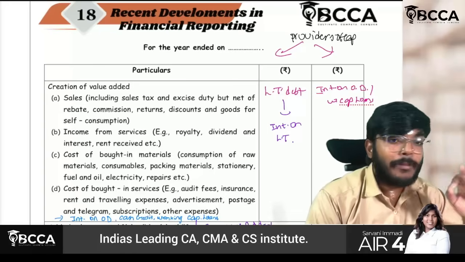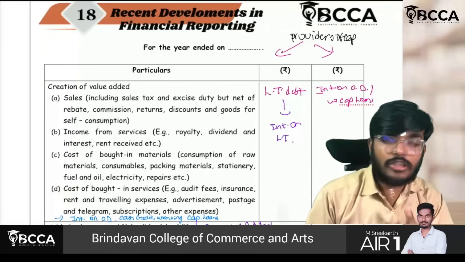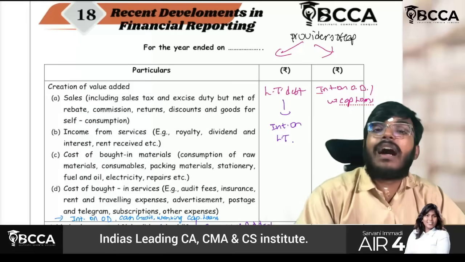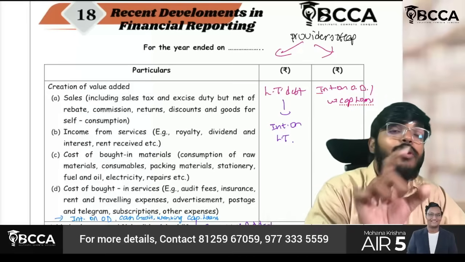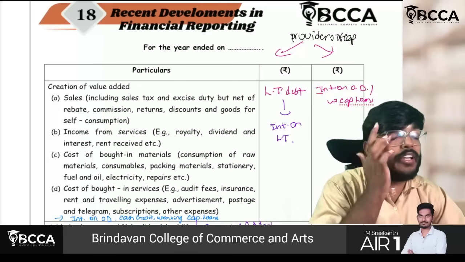Next, the cost of bought in materials, for example, purchases, cost of goods sold, stock in trade, opening stock minus closing stock, or closing stock minus opening stock, you can add. See, closing stock minus opening stock, if you do, you have to add to sales. Opening minus closing, if you do, you have to deduct from cost. Basic point, guys. Basic math going on.